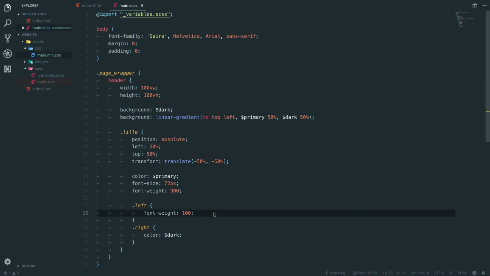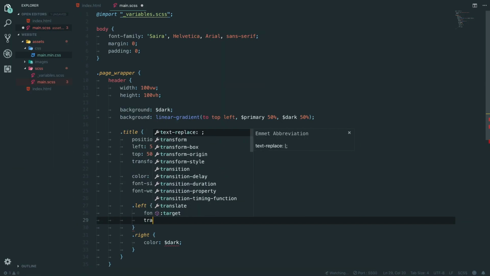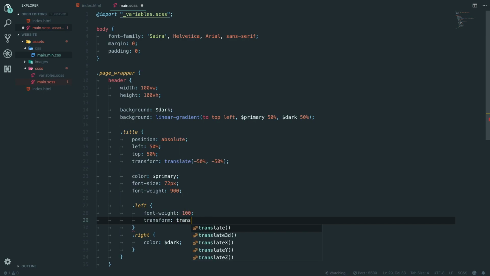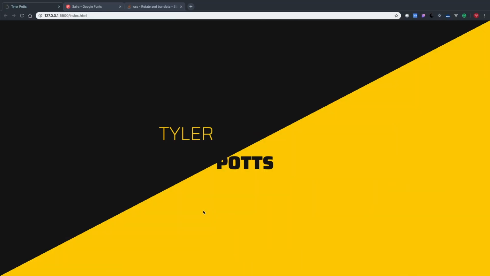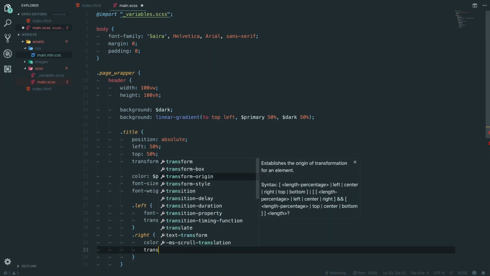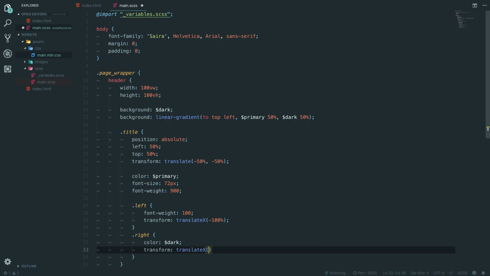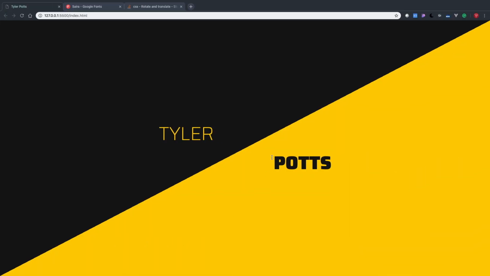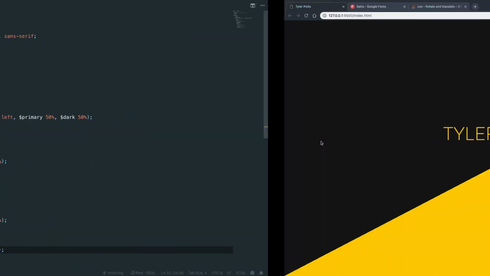So now we want to say the left. We want to say transform, translate X, and we're going to say minus 100%. And that brings that over a little. And then we're going to say here transform, translate X 100%. So what we're doing is pushing it over the exact width of that. So that is kind of sitting nice.